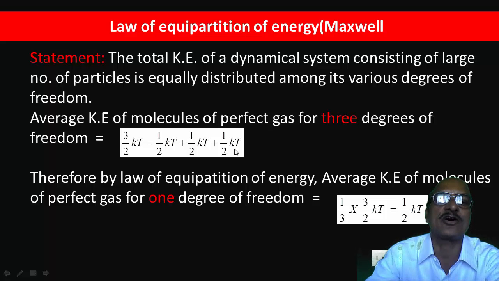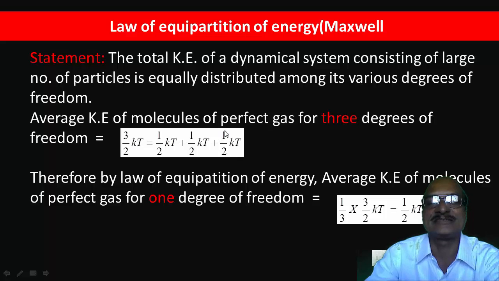According to the law of equipartition of energy, we distribute the energy equally along 3 directions. The total energy of the gas molecules will be 3 by 2 kT.